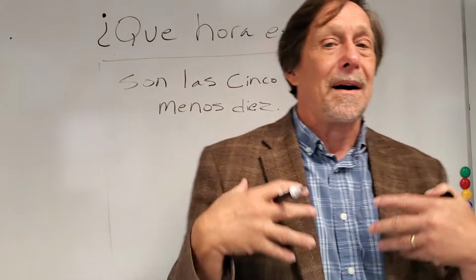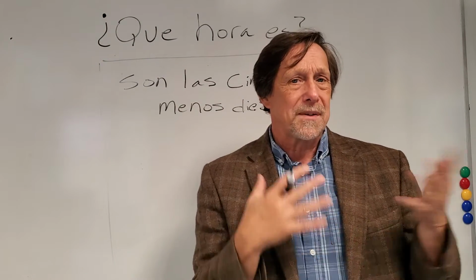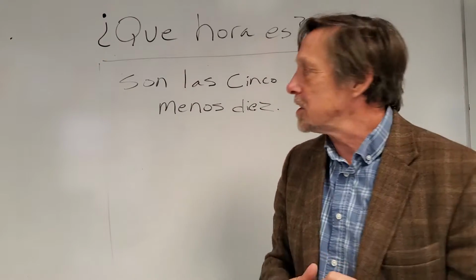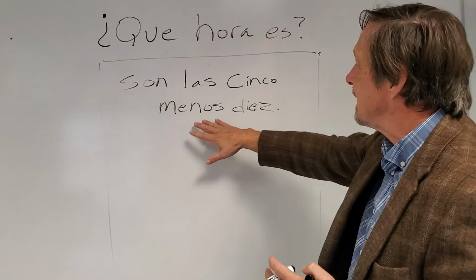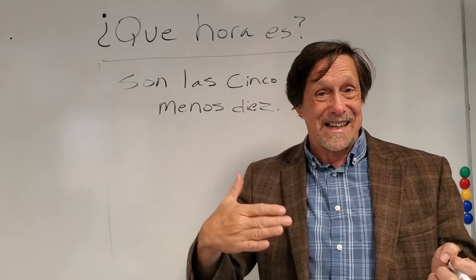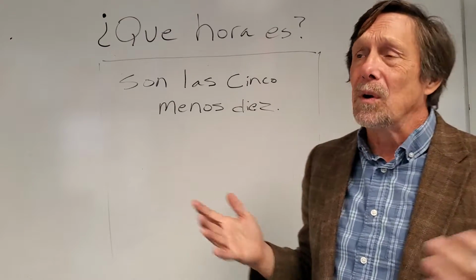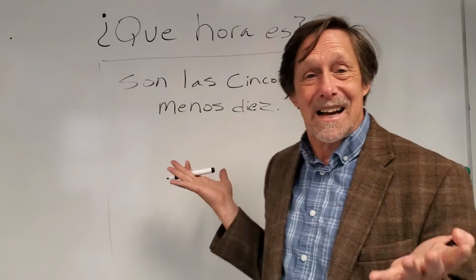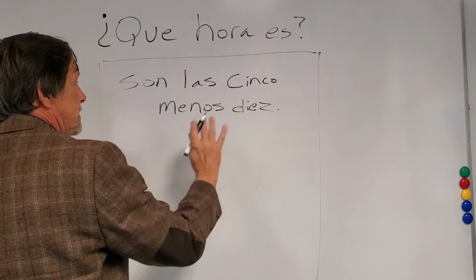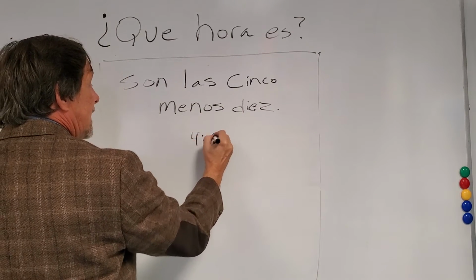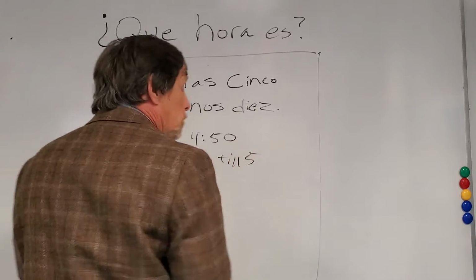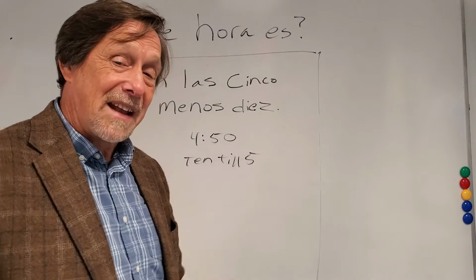So, menos means minus or take away. Remember, we were doing the subtraction problems earlier. Tres menos, right? And so, here's the thing with telling time. If I want to say it's 10 minutes to 5, I'm going to say it's 5 minus 10, right? 5 minutes and 10 minutes away from being 5 o'clock. So there's a lot of ways I can say time then, right? If it's 10 minutes to 5, that means it's 4:50 in English, or it's 10 till 5. Those are the two ways we would generally say that time, right?